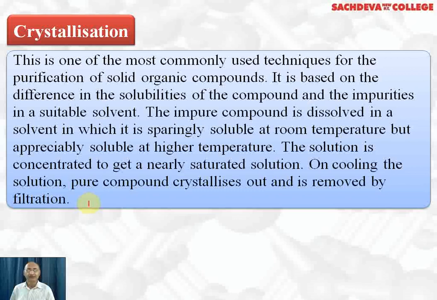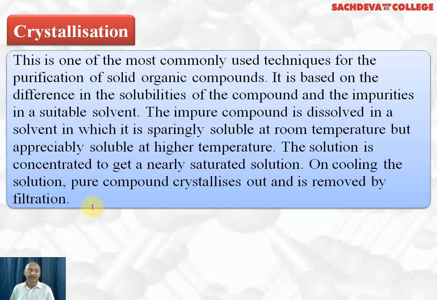Take out the glass rod and blow it, and if you find crystals on the glass rod, it means crystallization point has reached. And now you can keep it undisturbed for cooling and crystallization. And on cooling, you will get crystals of pure substance. Crystals have well-defined shape and they are pure substances. That's why crystallization is used as a purification technique.